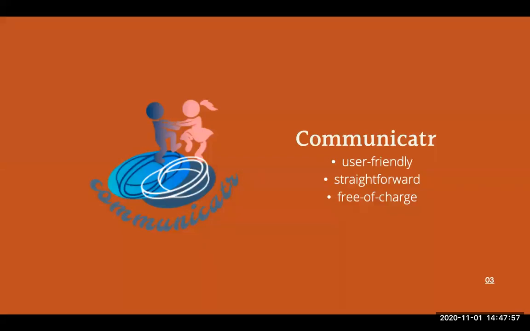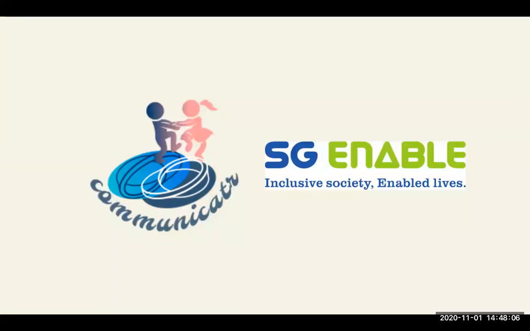Not to forget, preceding assistive technology is also very costly and may be financially burdensome on families with other treatment therapy that may come along. With the goal of making Communicator a free of charge application, we hope to work with SG Enable, an agency committed to enabling the lives of the disabled in Singapore. With their vision and mission depicted in their logo, it well aligns with the motivation that Communicator had first been innovated, that is to better the lives of those suffering from ASD. Such an initiative might hence incentivize them to want to collaborate in making this platform complementary.